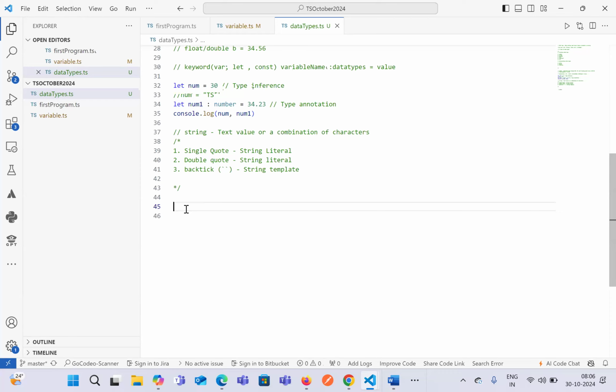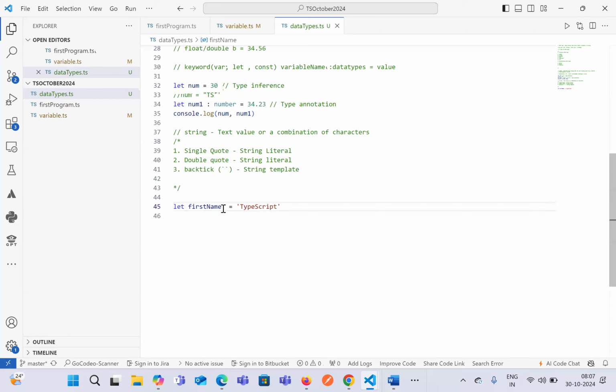So let's declare a few of the string values over here. Let's say we'll call it first name. Let first name equals, let's say, TypeScript. Okay. So we have just defined a first name over here as TypeScript. We have not given any data type over here. It automatically considered the value as a string value. And in this process, we have understood that this is known as type inference, where it automatically guesses the data type.